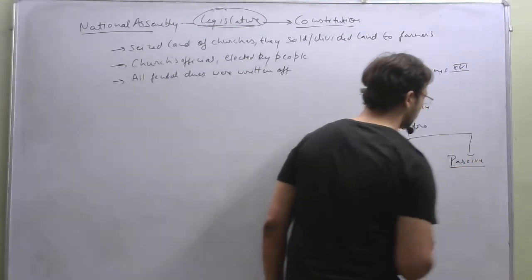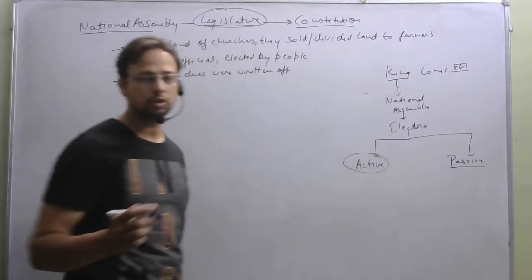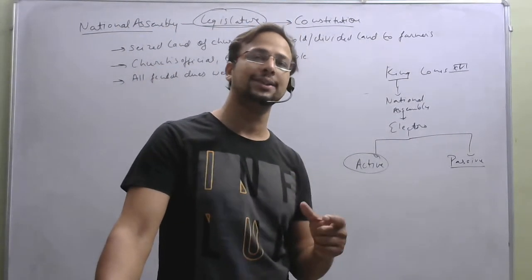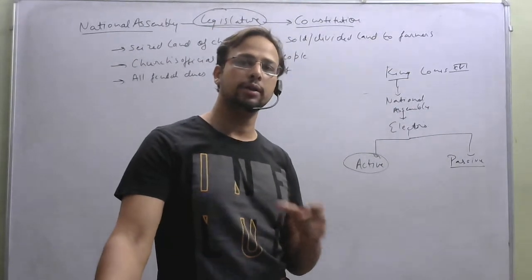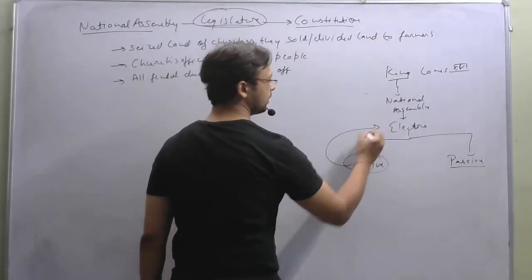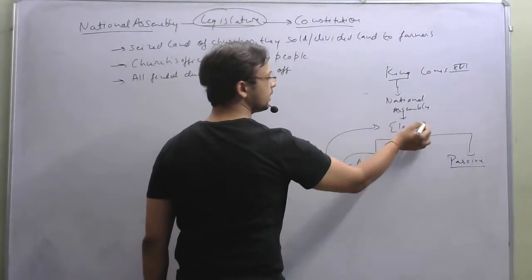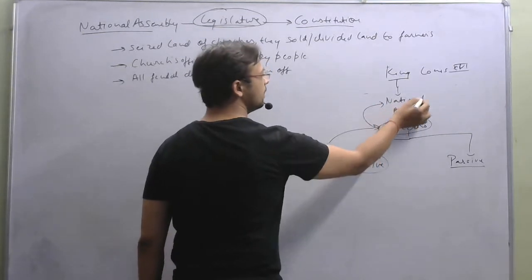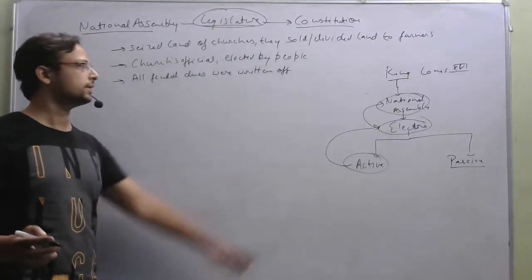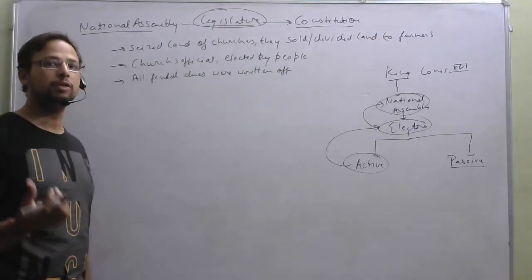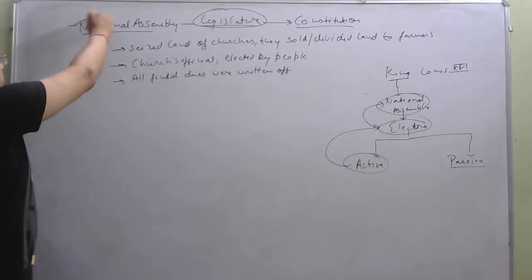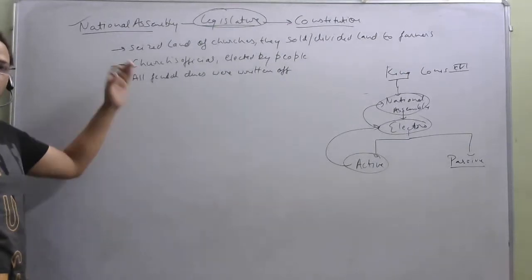Active citizens consisted of only men who were more than 25 years of age and who paid taxes equal to three laborers' daily wages. Only they were allowed to vote, and they elected the electors, who elected the National Assembly, and the National Assembly was under the king. The power of legislature was in the hands of the National Assembly, which could now make its own laws.